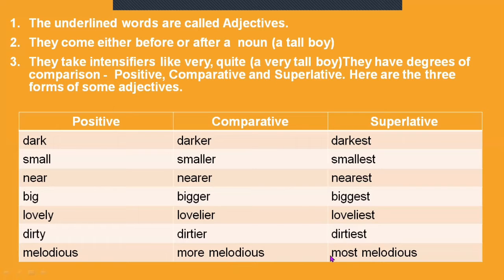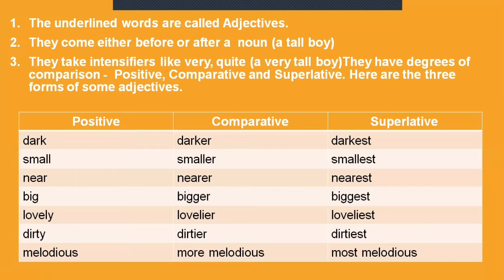Is this clear, children? What we have learned? We have learned that there are 3 degrees of comparison. The adjectives are used in this comparison. And we also learned that in degrees of comparison, there are smaller words and bigger words.